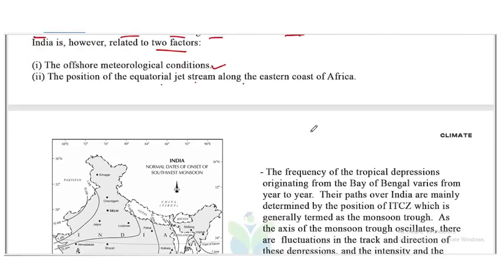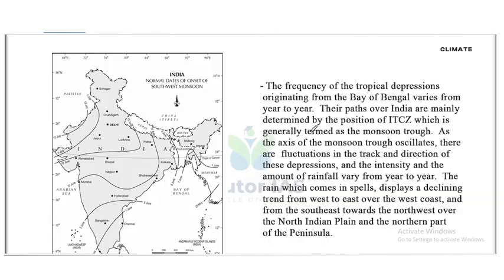Now, the frequency of the tropical depressions originating from the Bay of Bengal varies from year to year. Their path over India is mainly determined by the position of the ITCZ, the intertropical convergence zone, which is generally termed the monsoon trough.